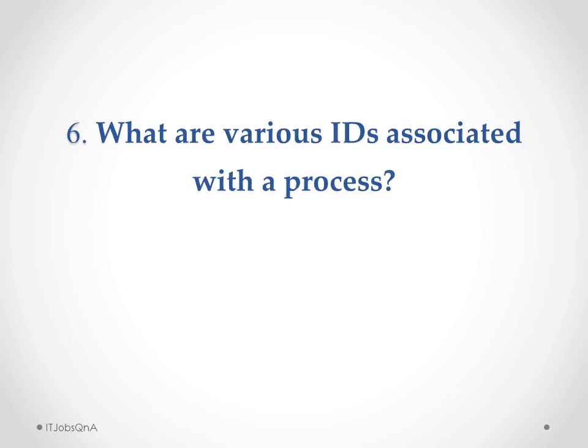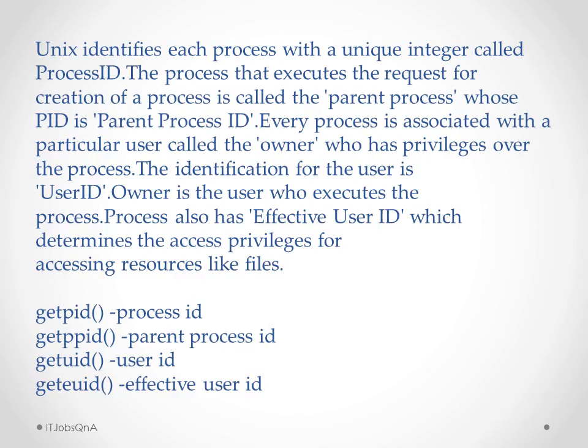Sixth question is, what are the various IDs associated with a process? And the answer is, UNIX identifies each process with a unique integer called process ID. The process that executes the request for creation of a process is called the parent process, whose PID is the parent process ID. Every process is associated with a particular user called the owner, who has privileges over the process. The identification for the user is user ID. Owner is the user who executes the process.